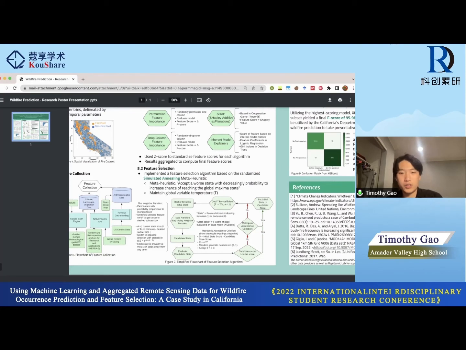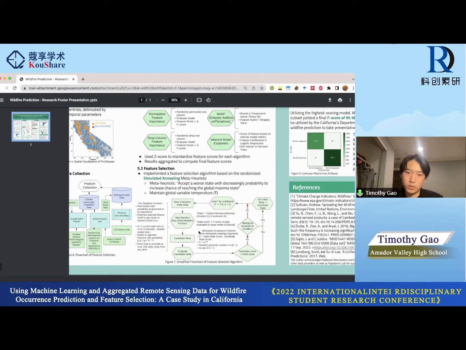And here I implemented a feature selection algorithm based on the randomized simulated annealing metaheuristic. So a metaheuristic is essentially a generalized heuristic to solve some optimization problem. And so in our case, it's optimizing the state, which is essentially what features to include and what features to exclude. And so the metaheuristic here is to accept the worse state with decreasing probability to increase the chance of reaching the global maximum state.